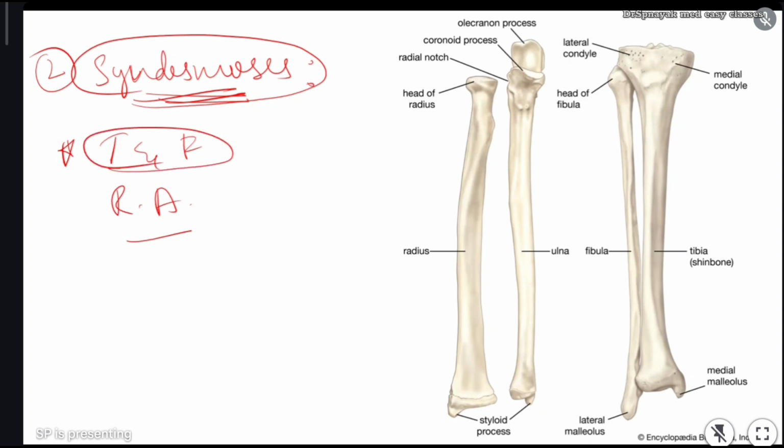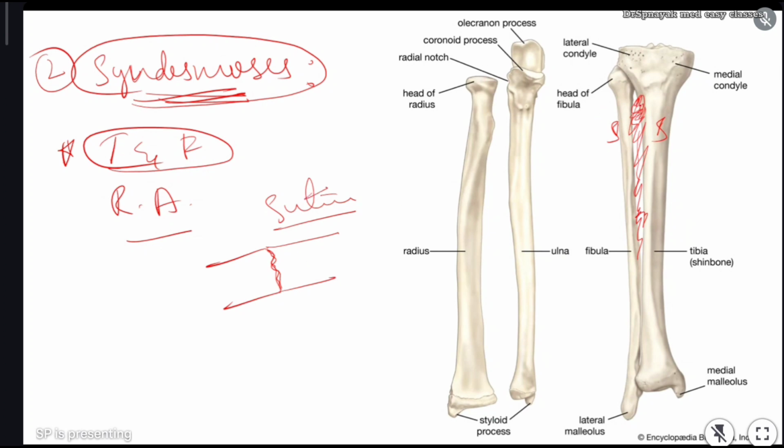You can see this is the joint which is considered syndesmosis. Between tibia and fibula we have certain fibrous tissue connecting this bone and this bone, and this is dense irregular connective tissue. It is very dense. In a suture, the distance between one bone and the other is very small, but here you can see the distance is quite larger when compared with a suture, right?